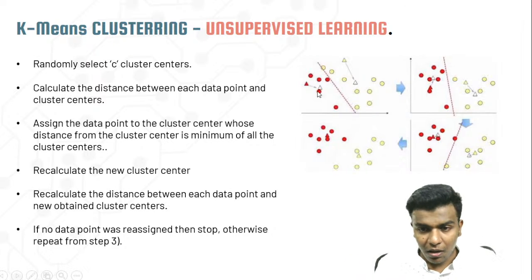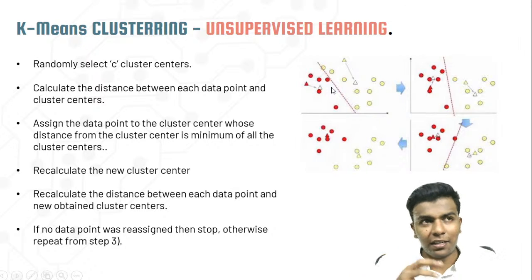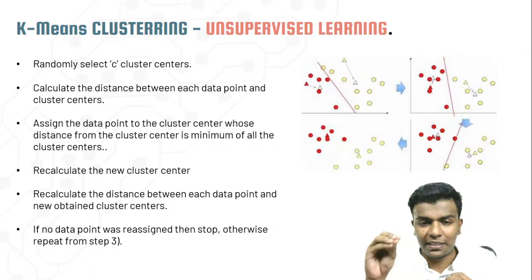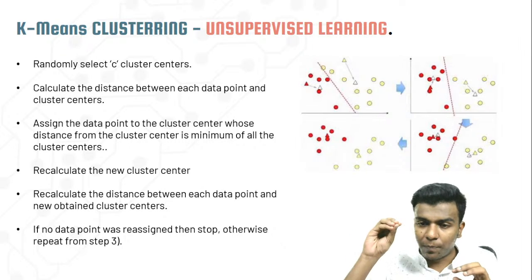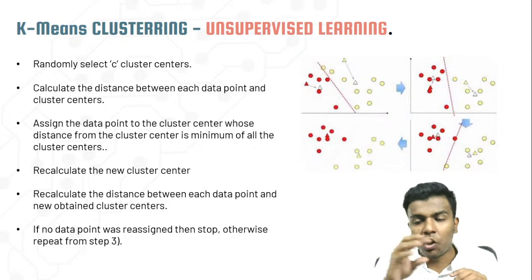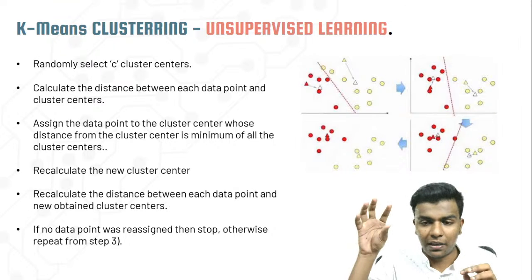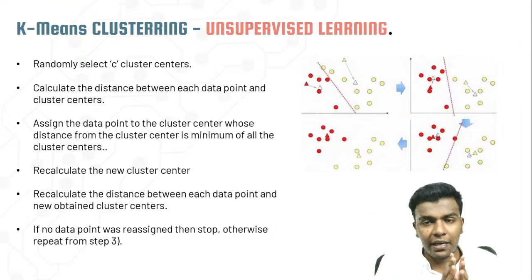For example, here there is a part which contains a lot of data points, white as well as red data points. On the data points, it is going to randomly place a center, one coordinate or anything you can take, C as the center cluster. It is going to place one center at this side, and randomly it is going to put a lot of centers there, on this side and this side, anywhere.